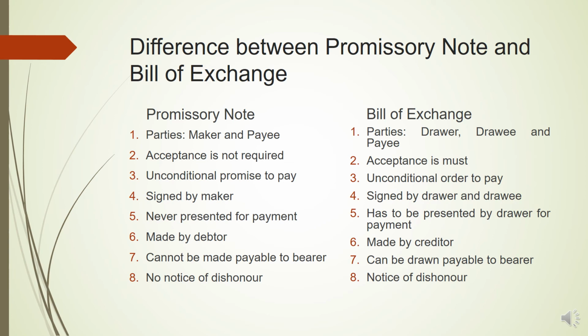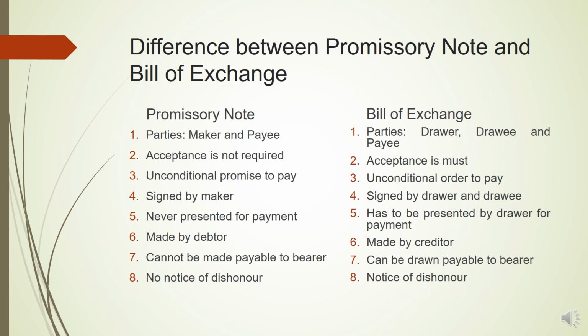Fourth, it must be signed by the maker. So promissory note has to be signed only by the maker, that is the debtor. But bill of exchange has to be signed both by the drawer as well as the drawee. So drawer, when he makes the bill, he has to sign the bill. Then he forwards the bill to the drawee for acceptance. Then when he accepts the bill, then he will sign the bill also. So that has to be signed by both the parties.